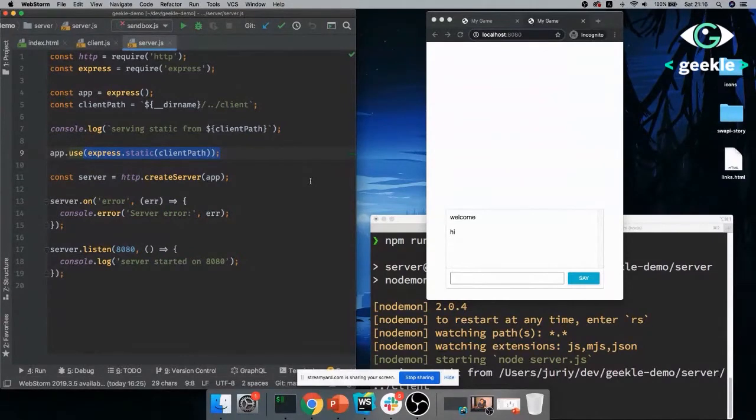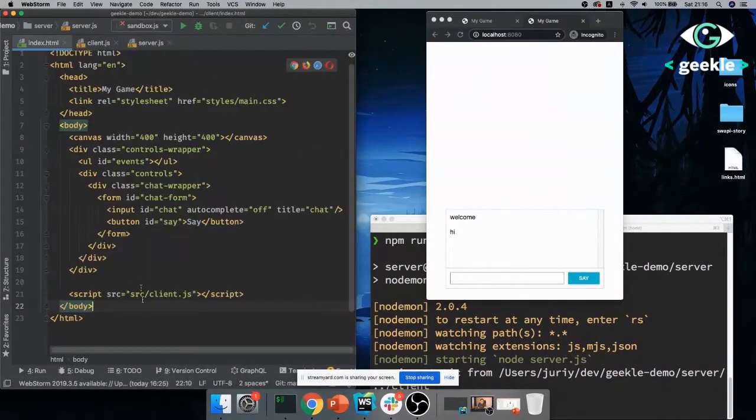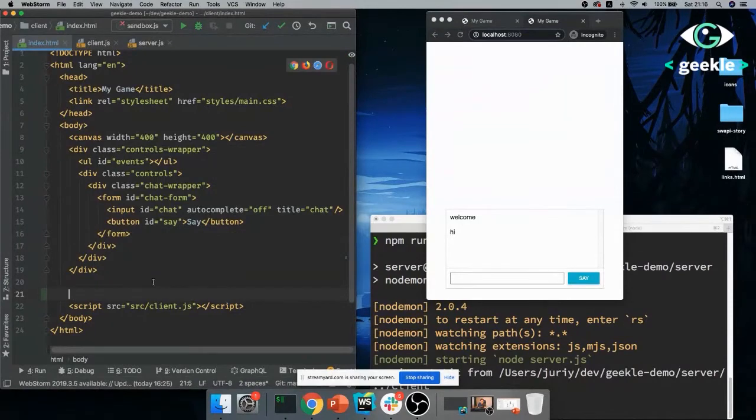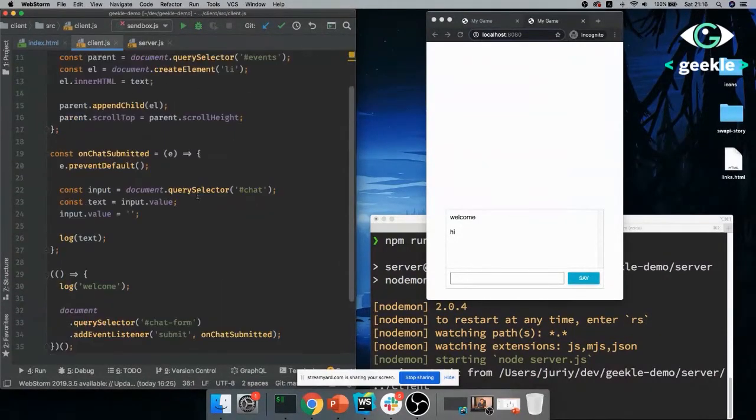So now, the first thing to do with the multiplayer game is obviously to build some communication between your client and the server. And with SocketIO, it is super easy. So what is SocketIO? If you haven't heard, it's a library to enable real-time communication in web. And I have already installed it on my server in Node modules.